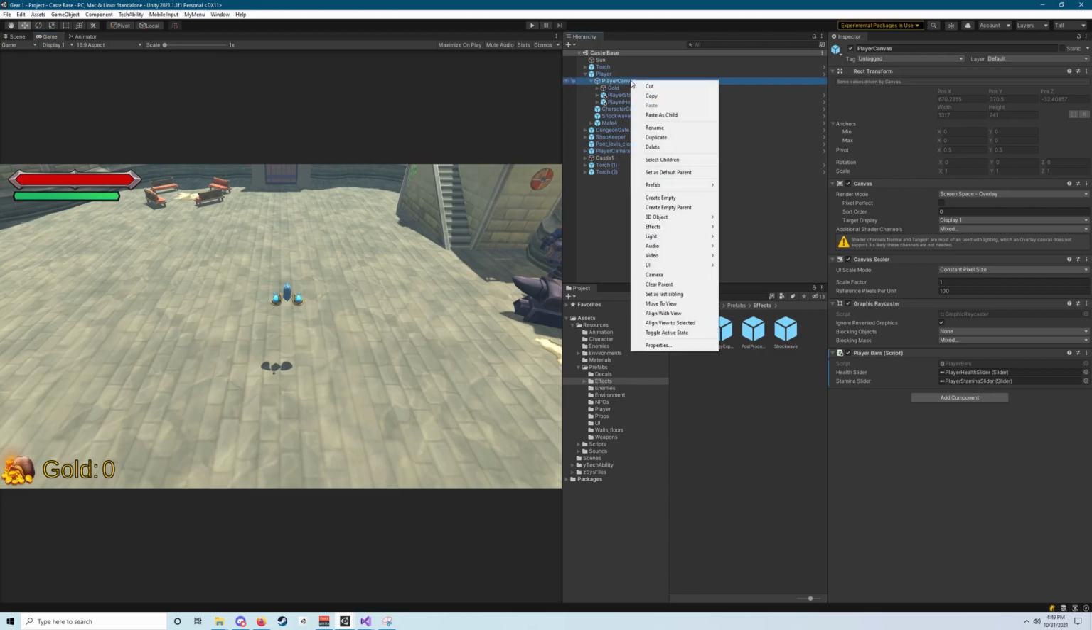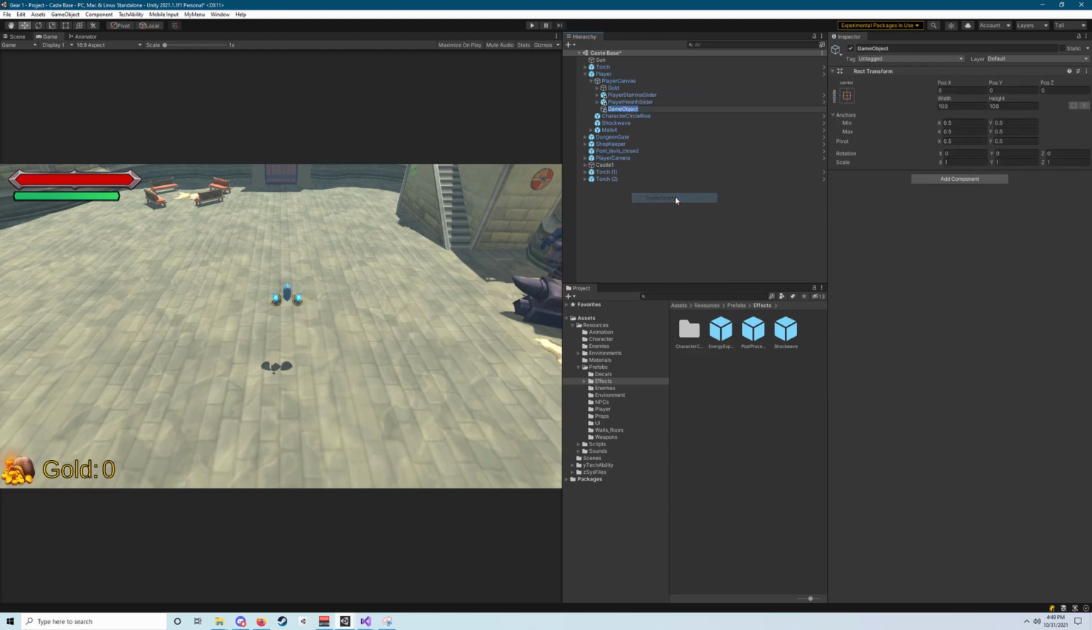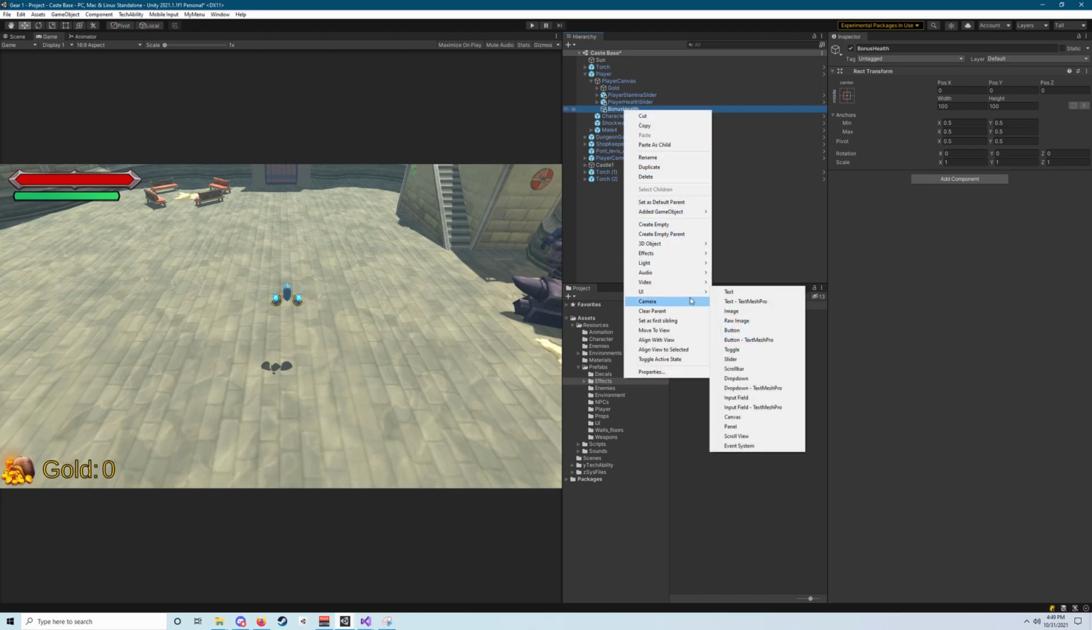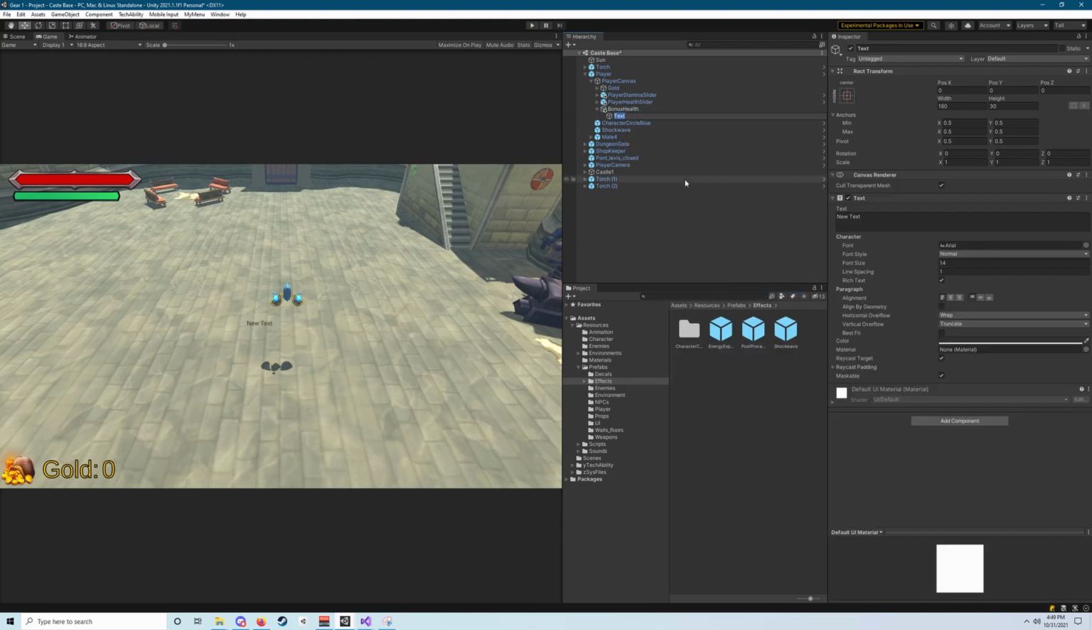On our player canvas, we're going to right click and select create empty. We're going to name this bonus health. Under bonus health, we're going to right click that and select UI text. And we're going to name this plus sign. And then we're going to duplicate that object. We're going to name it bonus health text, just like that.